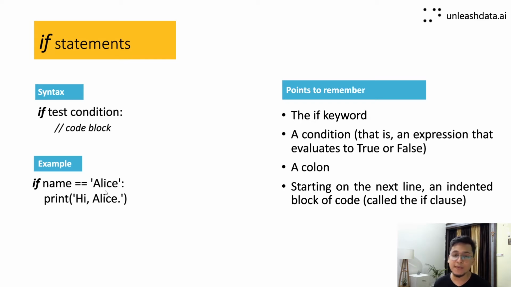If you do not understand it, I would suggest you go back and watch the previous video of this series, where we discussed in detail these comparison operators. So if name is equal to Alice is true, then you print hi Alice. If it is not, then you just omit it. If the variable name was actually Alice, it would print hi Alice. If not, then it won't print it.